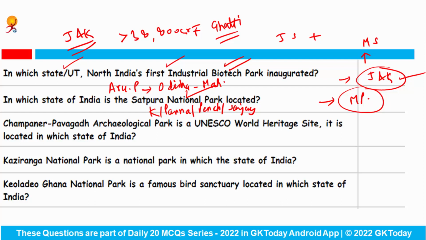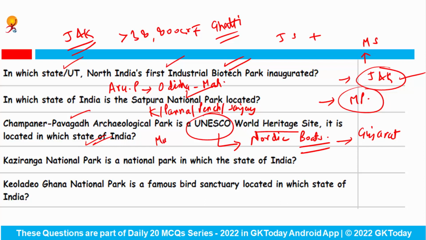Right. Champaner Pavagadh Archaeological Park is a UNESCO World Heritage Site. It is located in which state of India? So it is in the state of Gujarat. And don't forget that UNESCO has recently added the Nordic clinker boats to its heritage list, I think in the month of March. Kaziranga National Park is a national park in which state of India?